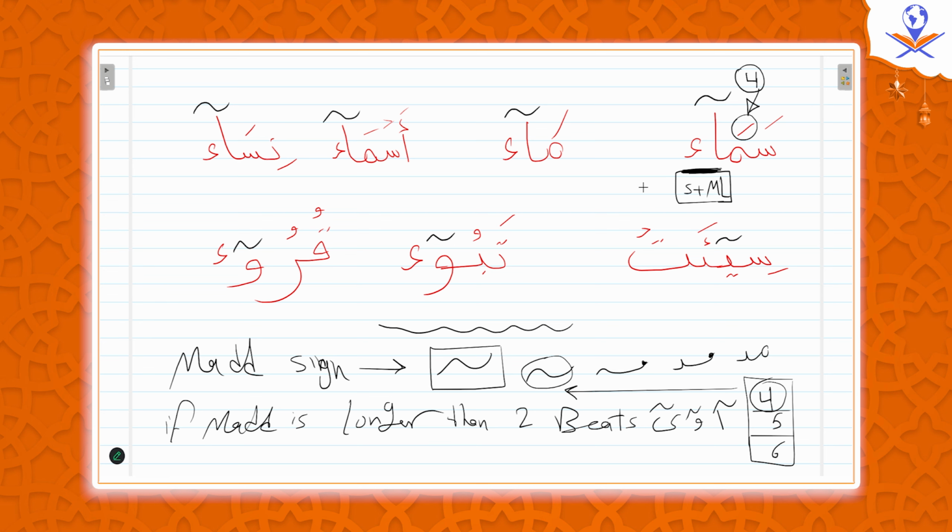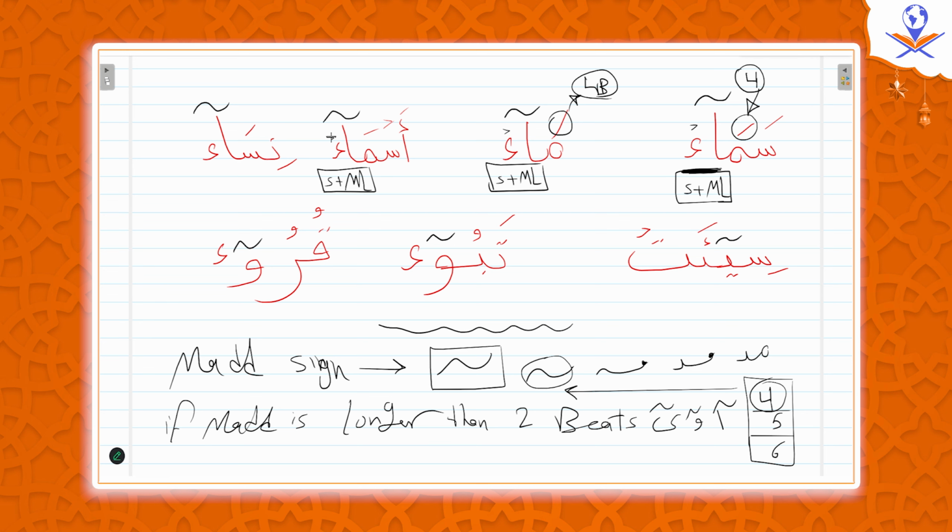Sama. Okay. How about this one? Same. Mad letter is followed by hamza in the same word. So extend this fatha. How many beats? 4 beats. So ma, and this is same. If we have mad letter and after mad we have hamza, so asma. It's not necessary to be waqf, by the way.